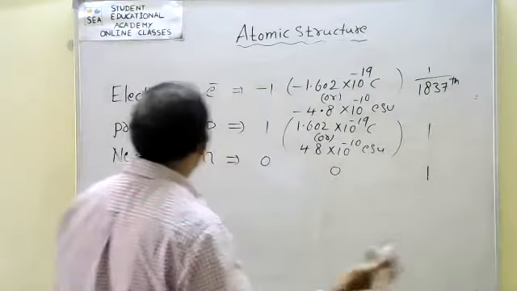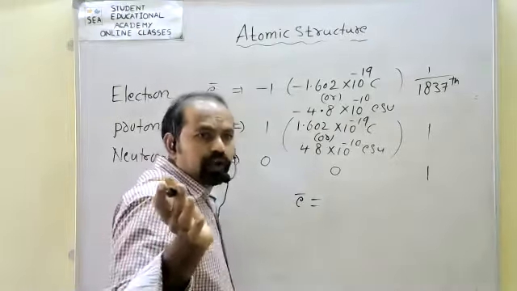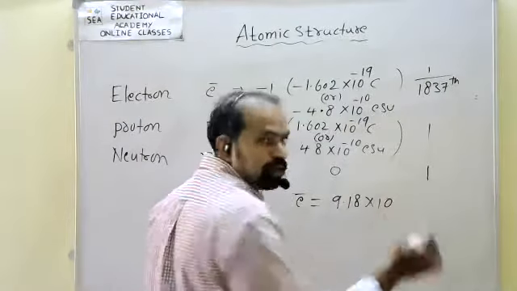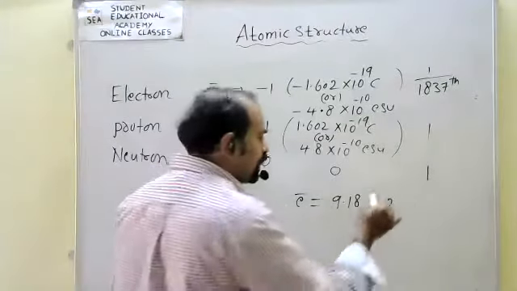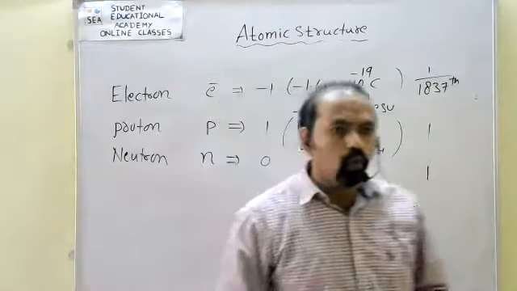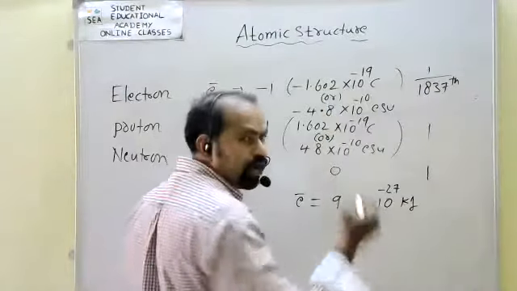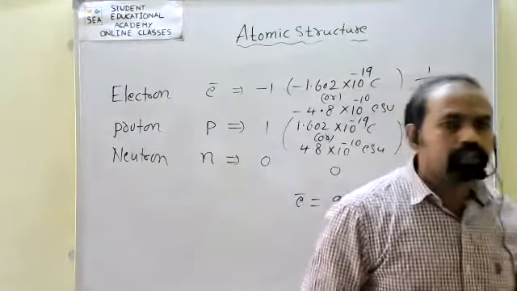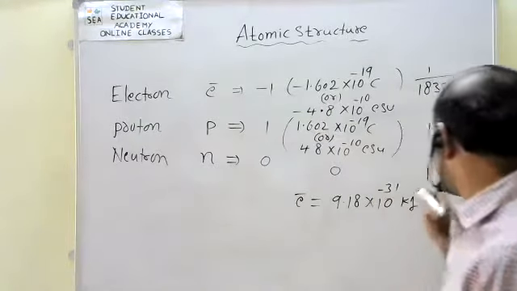If you take exactly the electron mass, it is approximately 9.18 into 10 power -31 kgs.